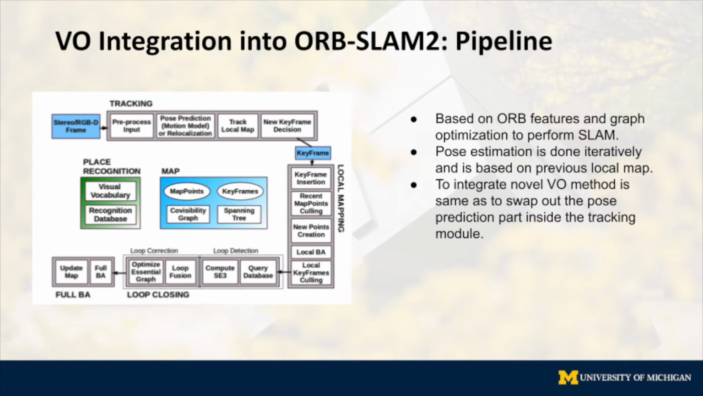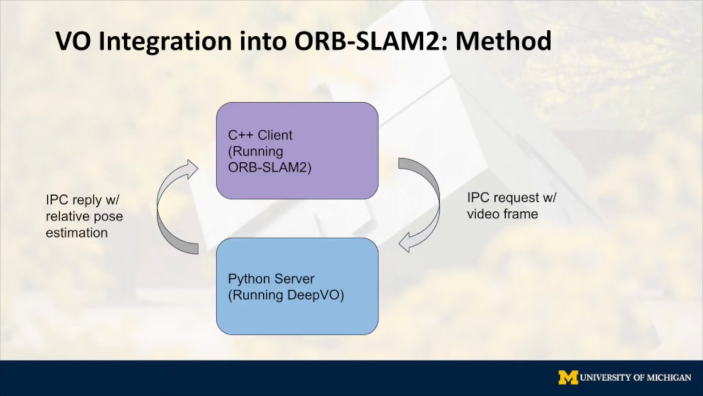Our first task is to integrate our customized visual odometry into the existing pipeline of ORB-SLAM2. To enable that integration, we need to swap out the pose-prediction part within the tracking submodule with our own customized visual odometry. To accomplish that, we establish an inter-process communication with a C++ client running ORB-SLAM2 and a Python server running DeepVO. At each iteration, the client sends the current frame and receives the newest relative pose estimation.